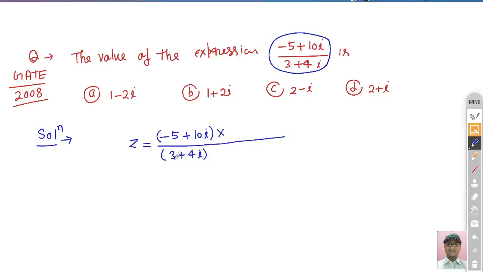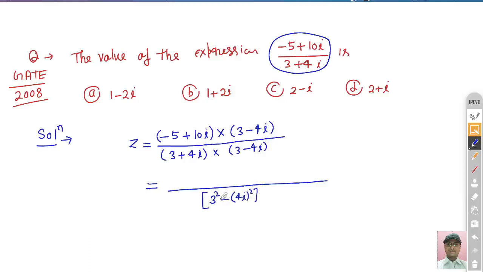Its denominator is 3 plus 4 iota. Our interest is to make the denominator real, so we multiply by its complex conjugate, that is 3 minus 4 iota, in both the numerator and the denominator. In the denominator, it is (a plus b)(a minus b), so we can write a square minus b square. That is minus b square, 4 iota square, so a square minus b square.